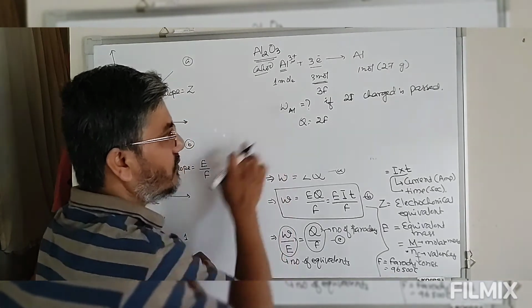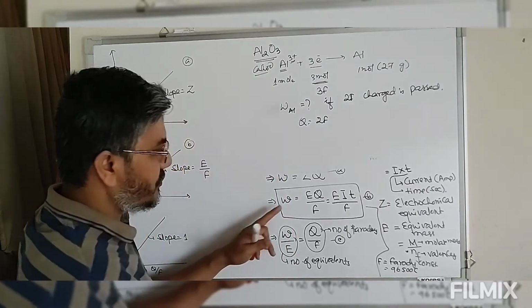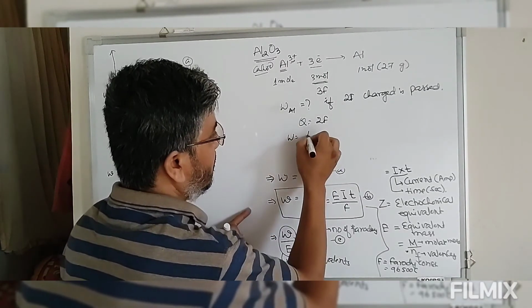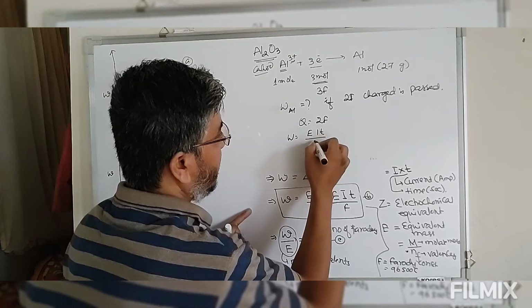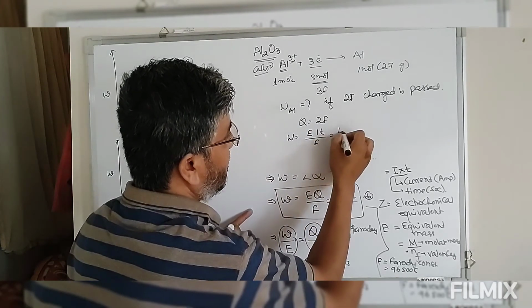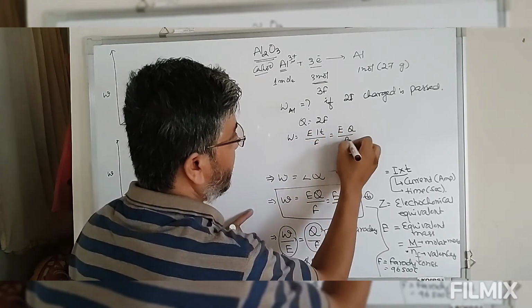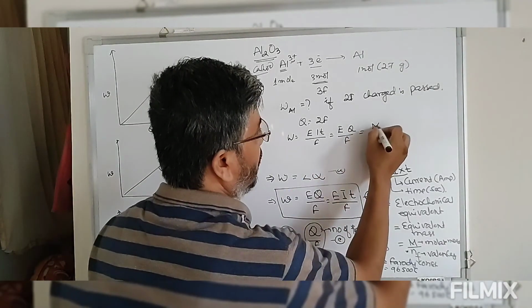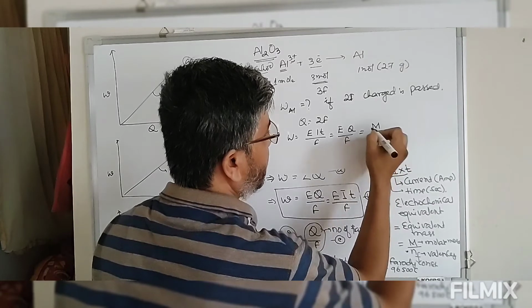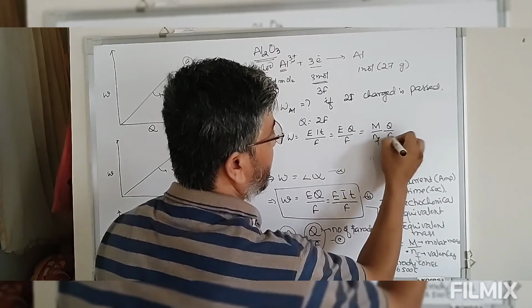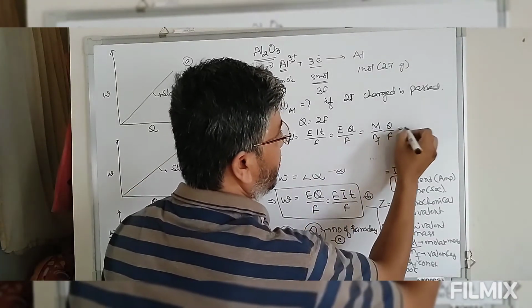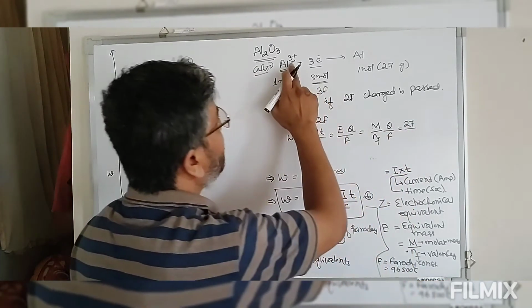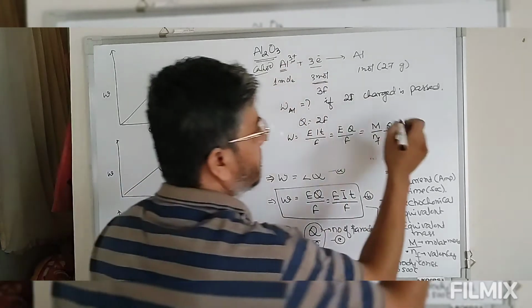Now we have to find the mass of aluminum. So we have this equation. W is equal to EIT by F, that is EQ by F. Now E is defined as molar mass divided by N factor, into Q by F. So the molar mass of aluminum is 27, NF is 3 because we have valency 3 here.